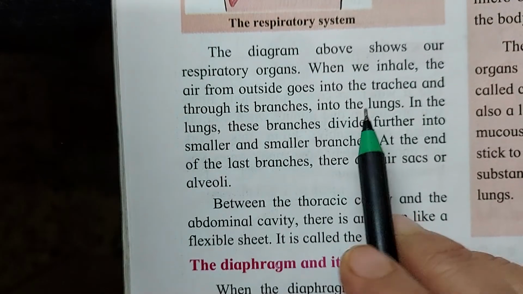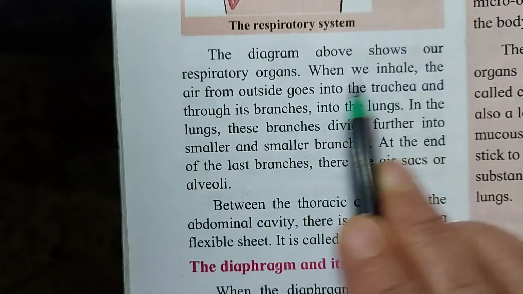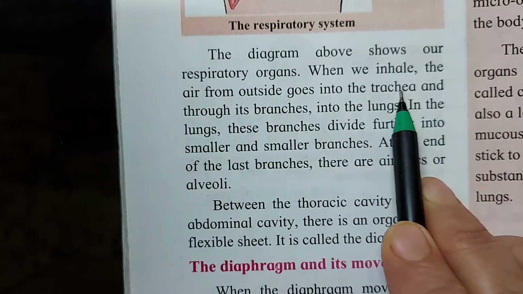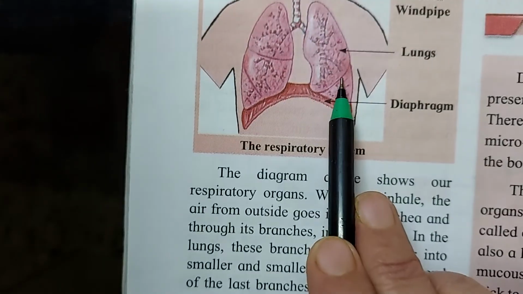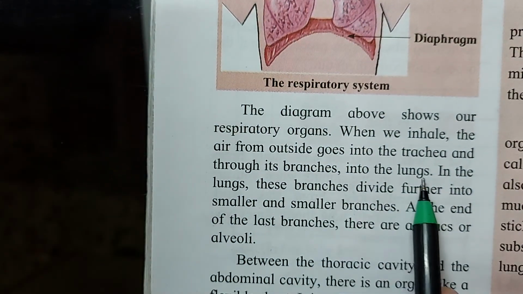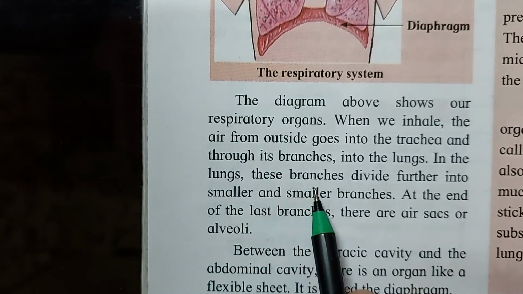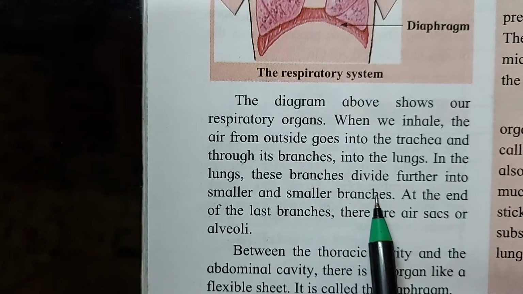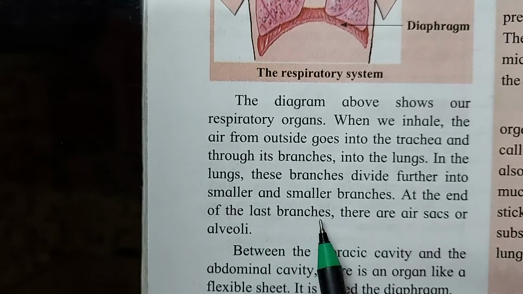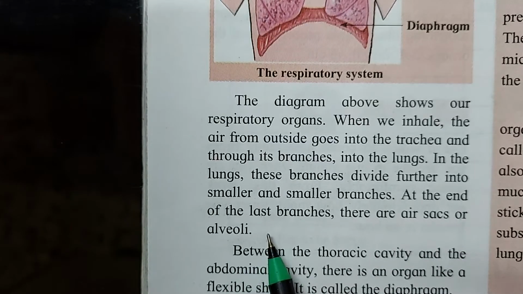Now you can see this. The diagram above shows our respiratory organs. When we inhale, the air from outside goes into the trachea, the windpipe, and through these branches, you can see the branches here, it goes into the lungs. In the lungs, these branches divide further into smaller and smaller branches. At the end of the last branches, there are air sacs or alveoli. There are lakhs and lakhs of air sacs.